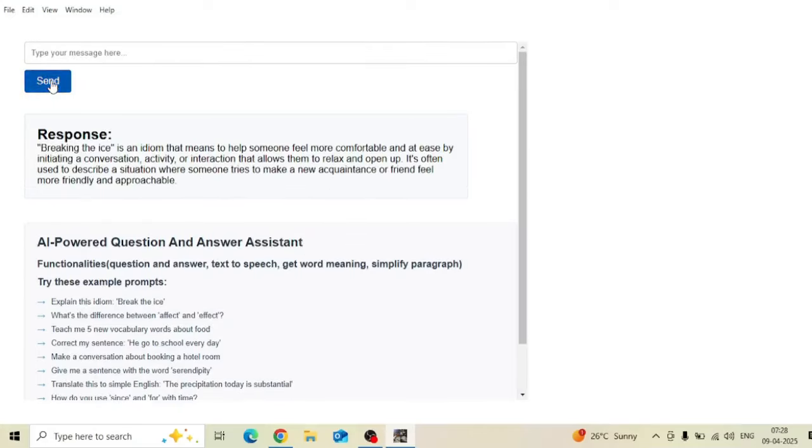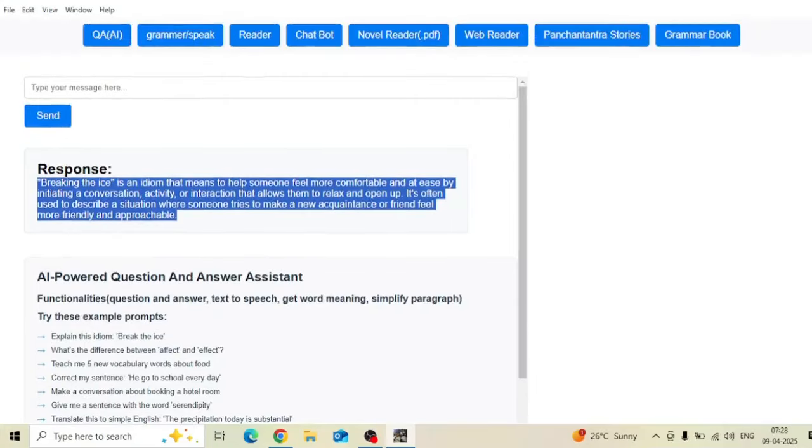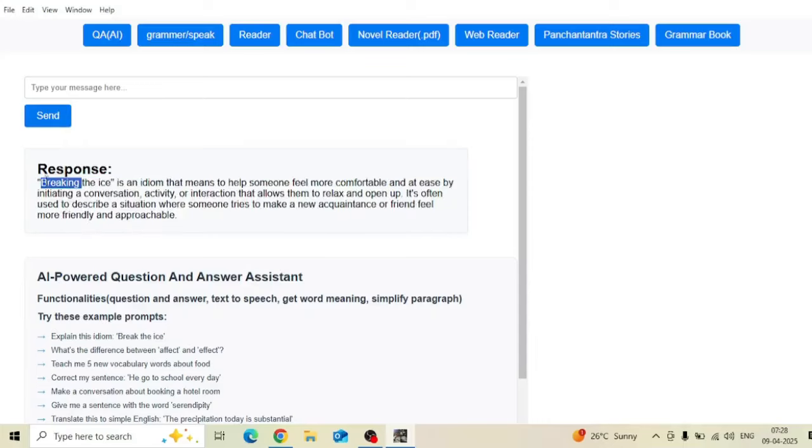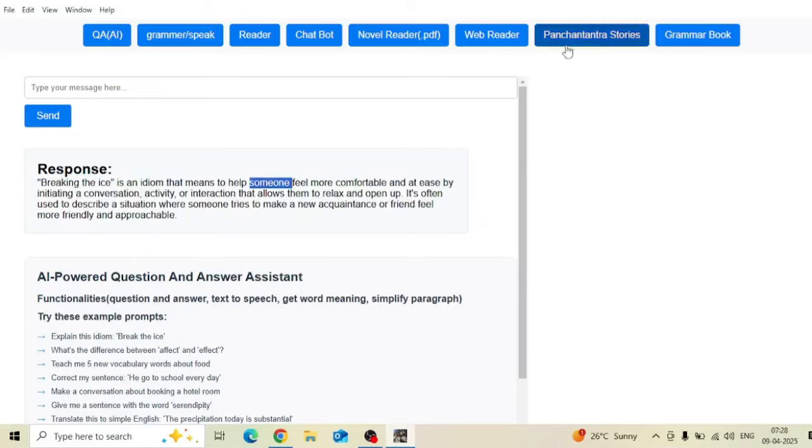Wow, wonderful. It understood what I am asking it. It generated the answer in just two sentences. Wonderful. So in this way, friends, you can ask any questions in a system which runs locally without needing an internet connection. Again, see, you are having the generated answers here. Once you have the generated section, you have all the features I showed you in the Panchatantra story section. You can click on the word called acquaintance and get the word meaning.